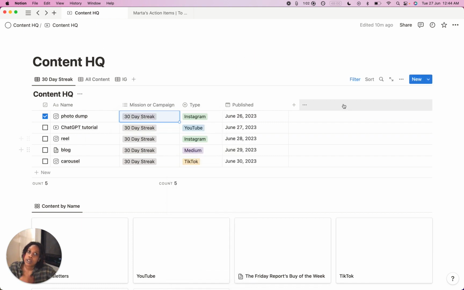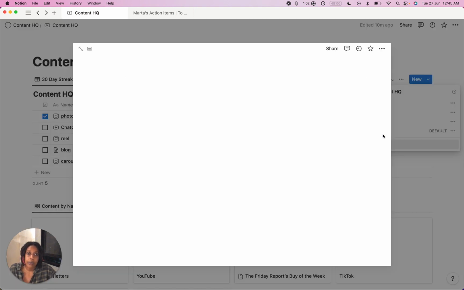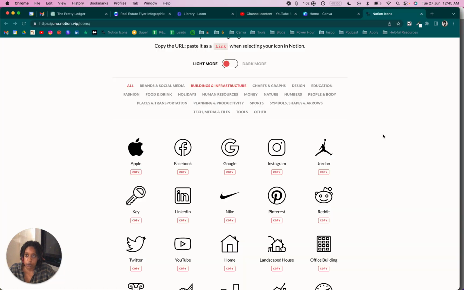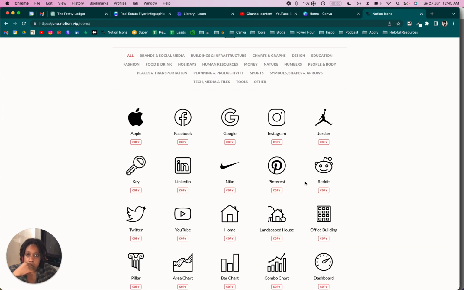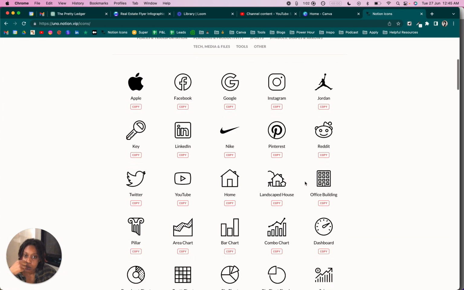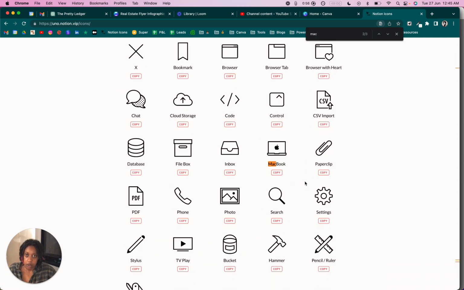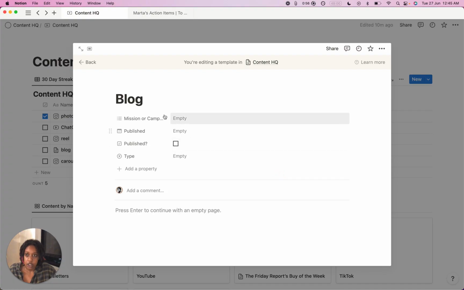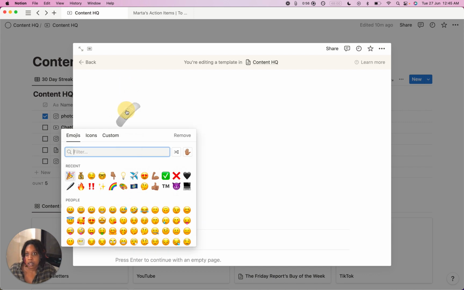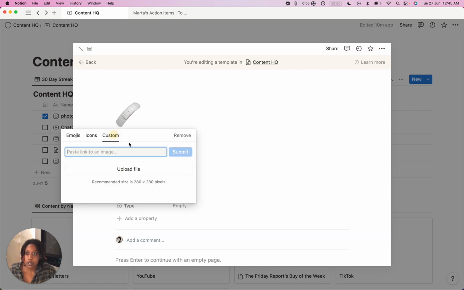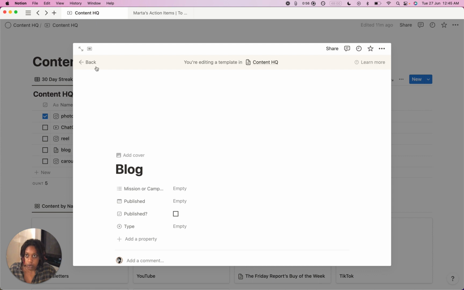Oh, and now I just need to add something for blog, like an icon. I could also sit here and do all of them. I'll do two more just to show you. So blog. I think I'll do like a MacBook. It just gives me like Sex and the City, I'm a blogger vibes. All right, cool. We got a blog.